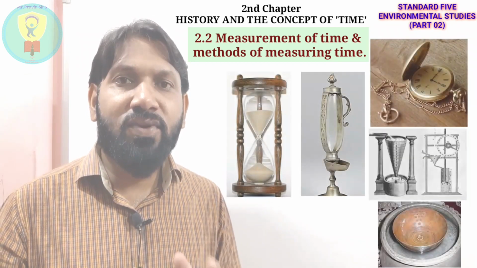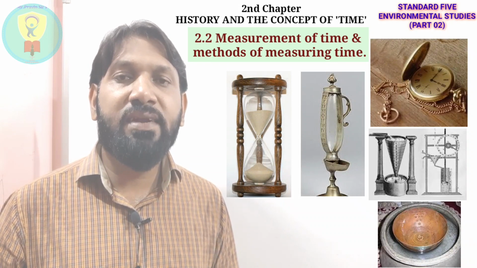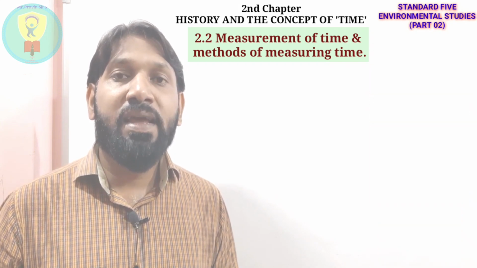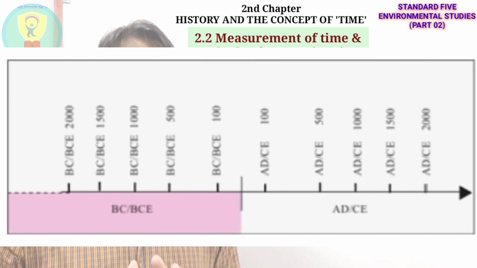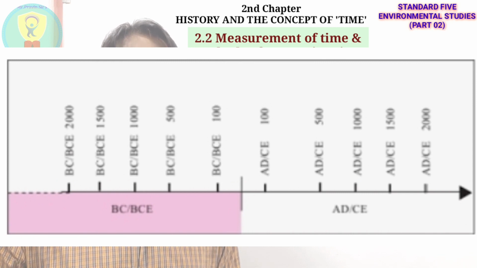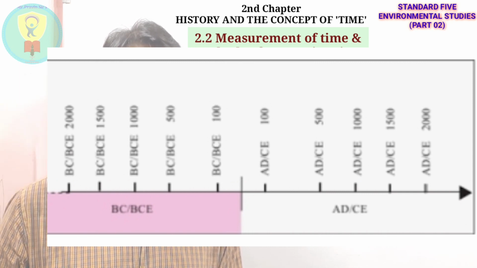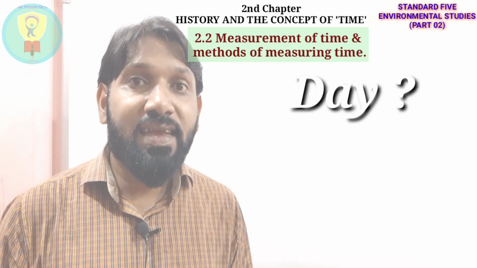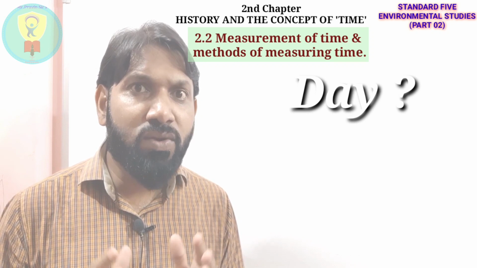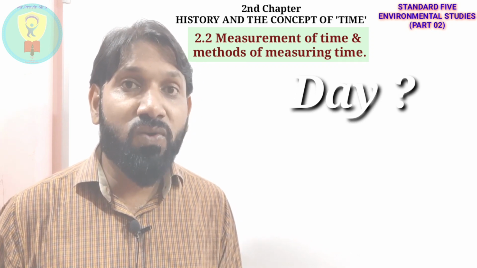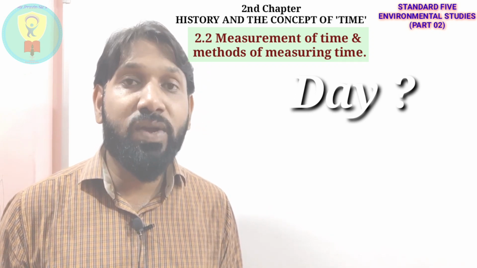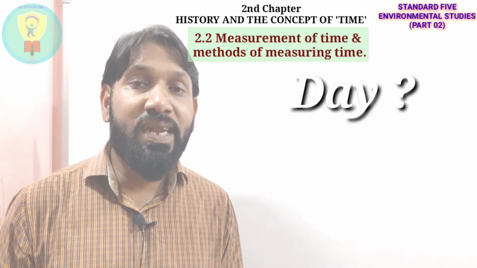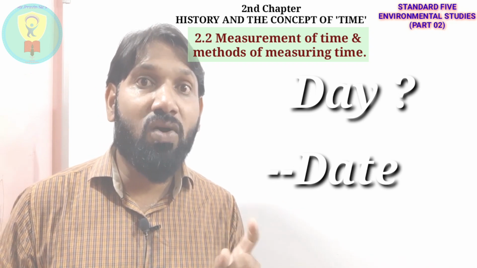See students, there are different ways of measuring time in different parts of the world. One of them is the common era. Most of the time we use the common era to measure time. Now see, what do we do to show a day? Think over it. If you want to indicate a day, how do you indicate that day? Right, we indicate that day by writing the date of that day.